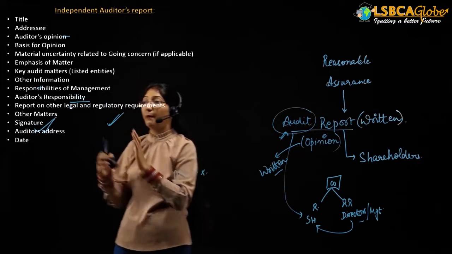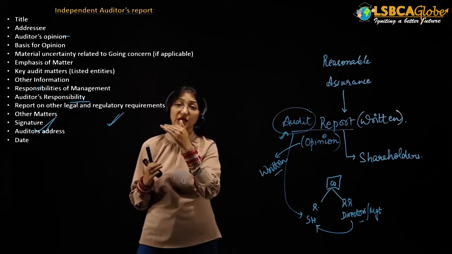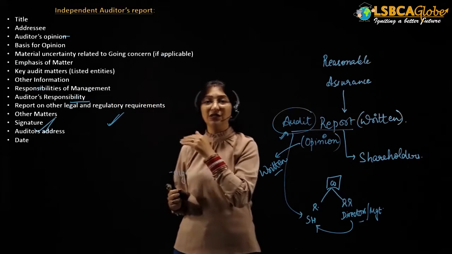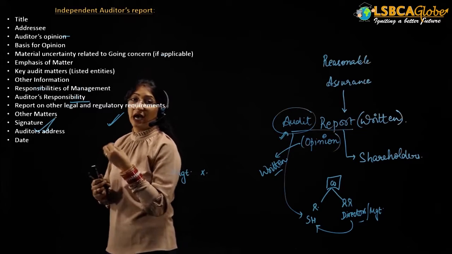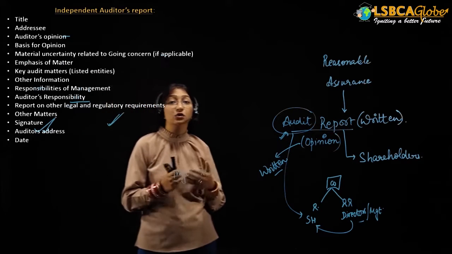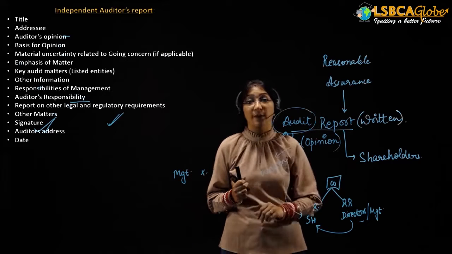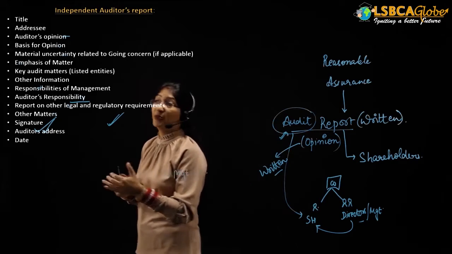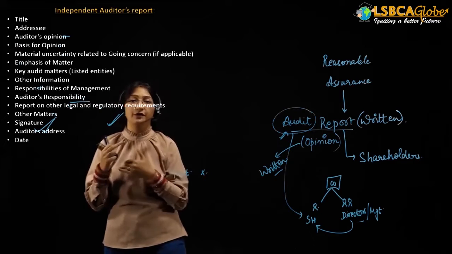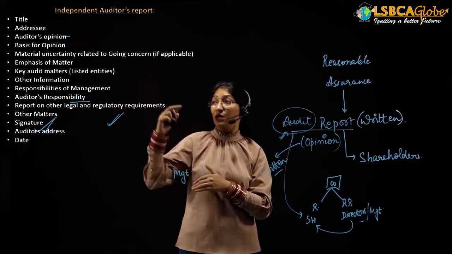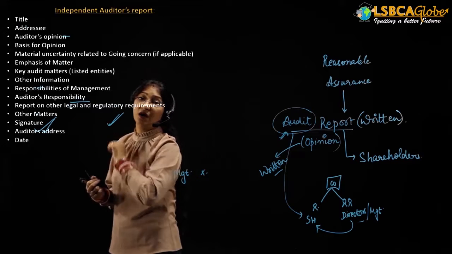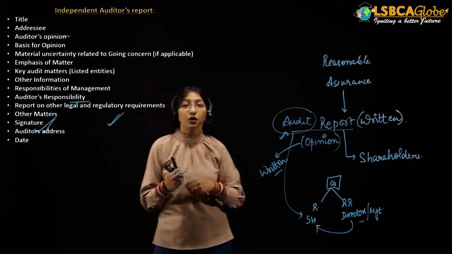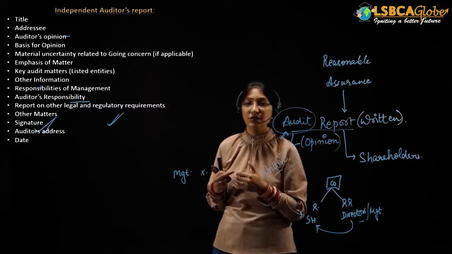You have to remember this format and you have to remember the sequence of this format. The sequence cannot be changed. In the exam, there might be a question where you have to find out the mistakes in a particular audit report. One of the mistakes could be that the paragraphs are shuffled. But you must know that the sequence of the paragraphs in the audit report must be what is provided in the auditing standard. You cannot shift or change the sequence.